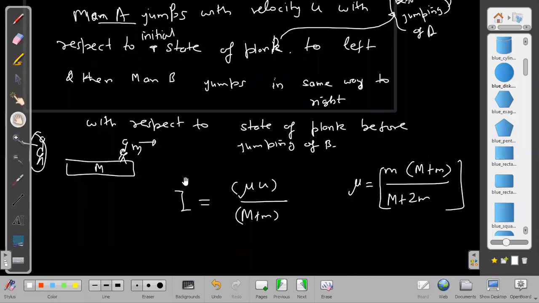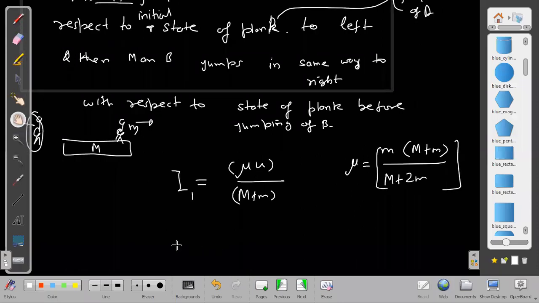So that will be the initial impulse, the first impulse. Let us call it I1. What will be the second impulse? The second impulse will be, now again mu, this time mu2, the second reduced mass. The reduced mass in this case again jumps with u, but this time the mass is only m, for which the Planck is only remaining now.